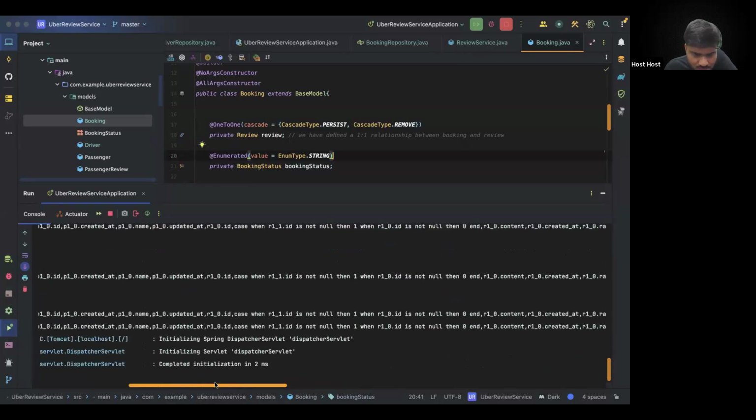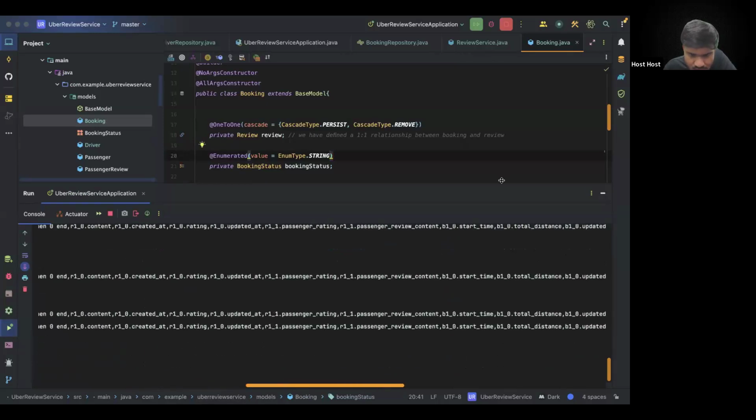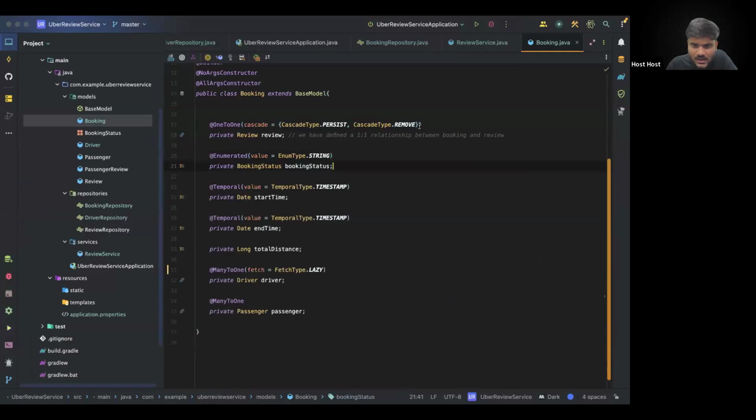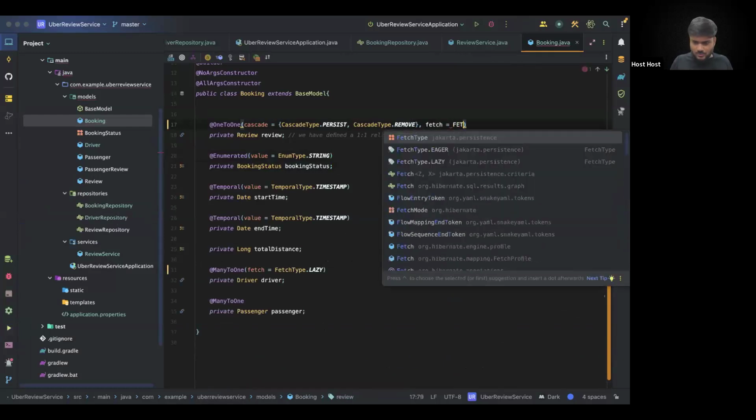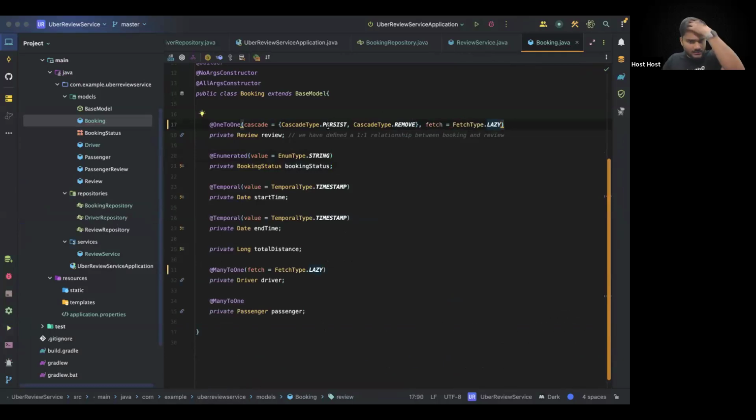Okay, let's see what all things it is fetching. It is passenger review and everything, right? It can be a case because of the passenger review. So let's do one thing. Let's add a fetch type dot lazy here. There can be a chance that to fetch this review.